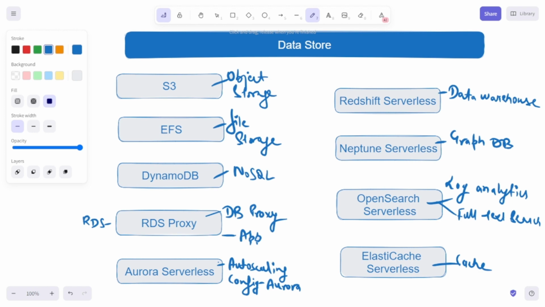As you can see, under the data store category, we have multiple serverless services. We have some object storage, file storage, we have databases, like we have a NoSQL database, we have a relational database as well. We have a data warehouse, we have a graph database, and we have some caches as well.